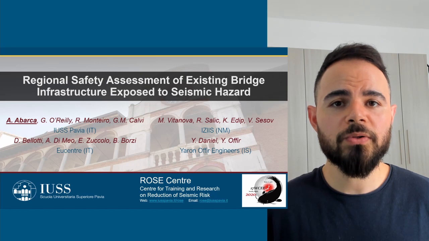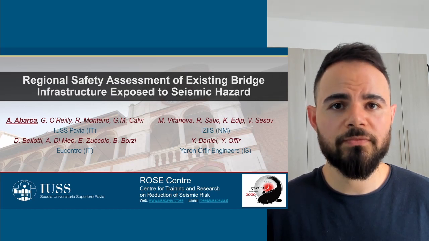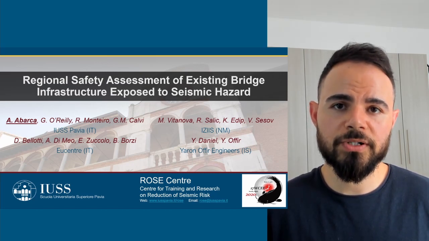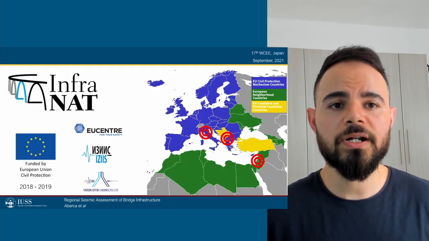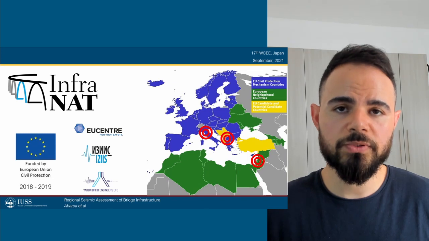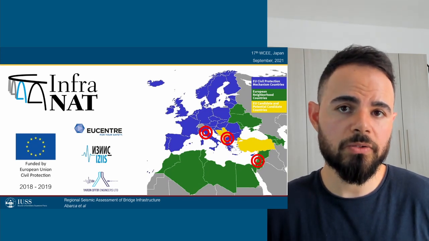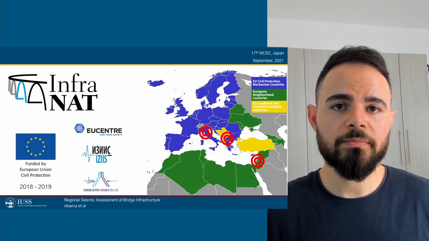In this video, I'm going to be presenting a little bit about the work that we did for regional assessment of bridge infrastructure, which was carried out within the context of the InfraNet project. InfraNet was a European funded project. It was partially funded by the DG ECHO scheme. It was a 24-month project.